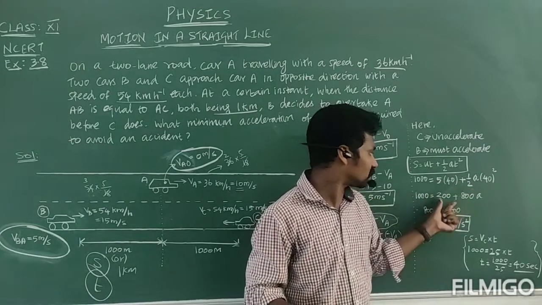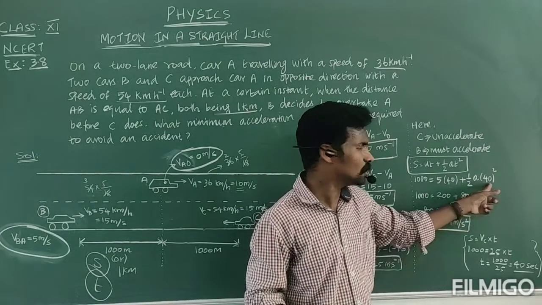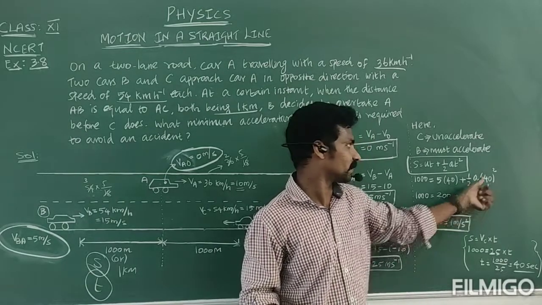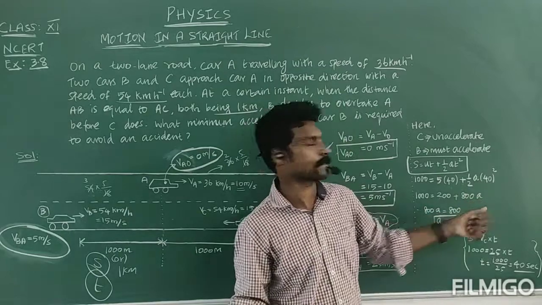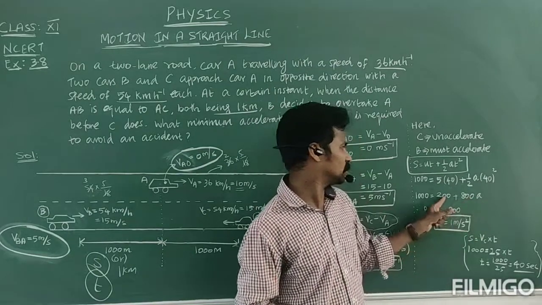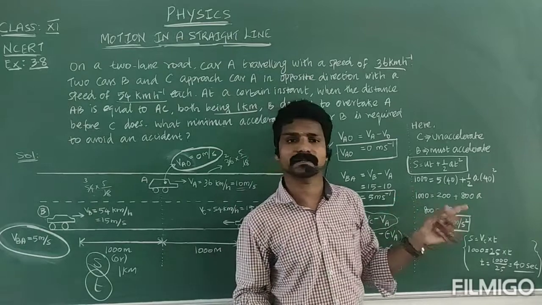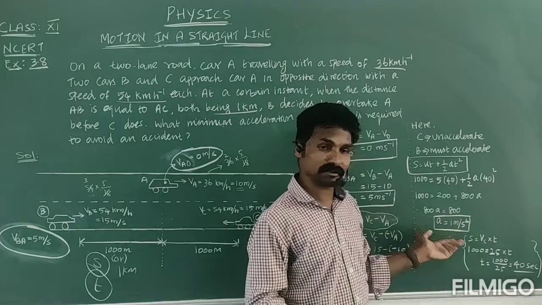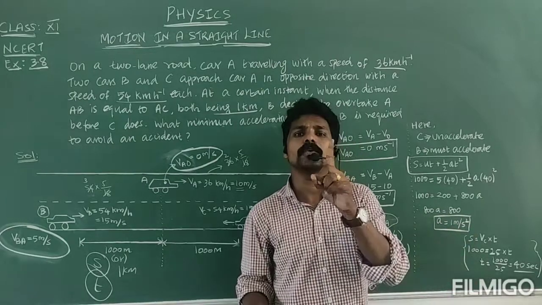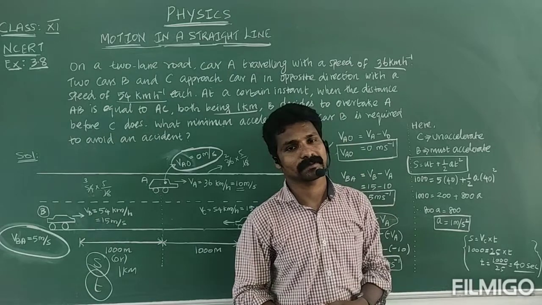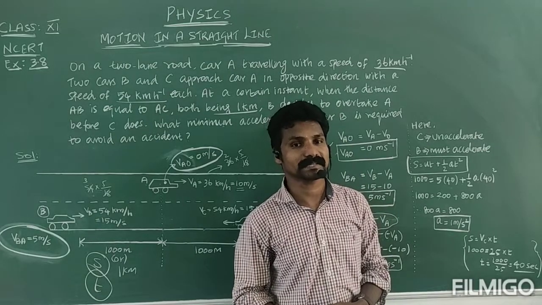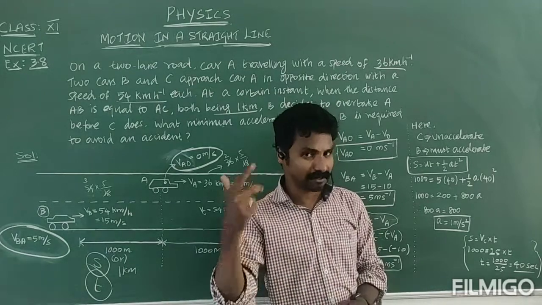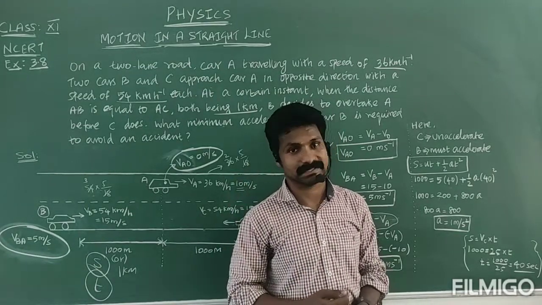So 5 into 40 is 200, plus 40 square is 1600. 1600 divided by 2 is 800. So 800A. Therefore 800A is equal to 1000 minus 200, that is 800. So 800 and 800 cancel. So acceleration is equal to 1 meter per second square. Clear? 1 meter per second square. So that is the minimum acceleration to overtake car A without accident.